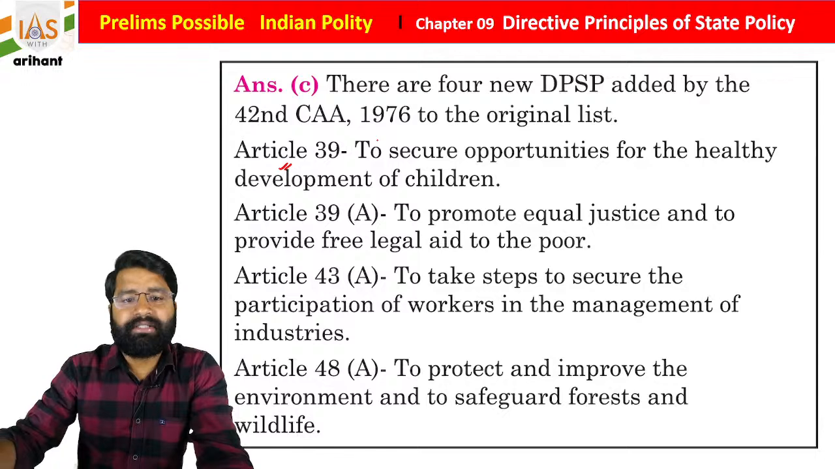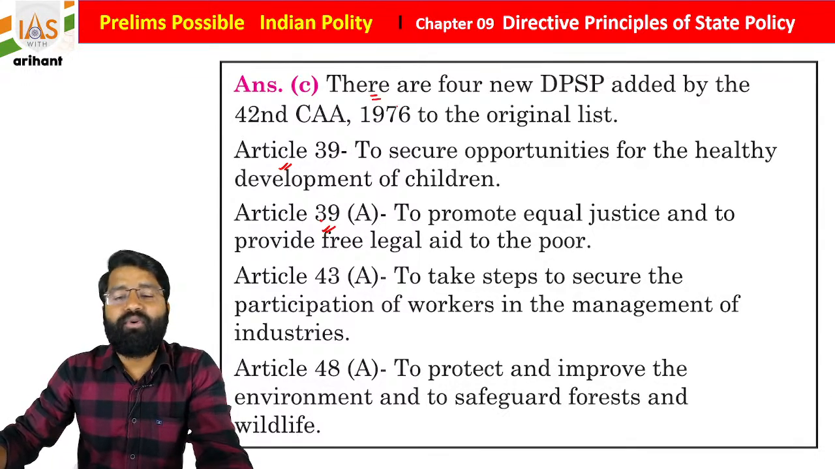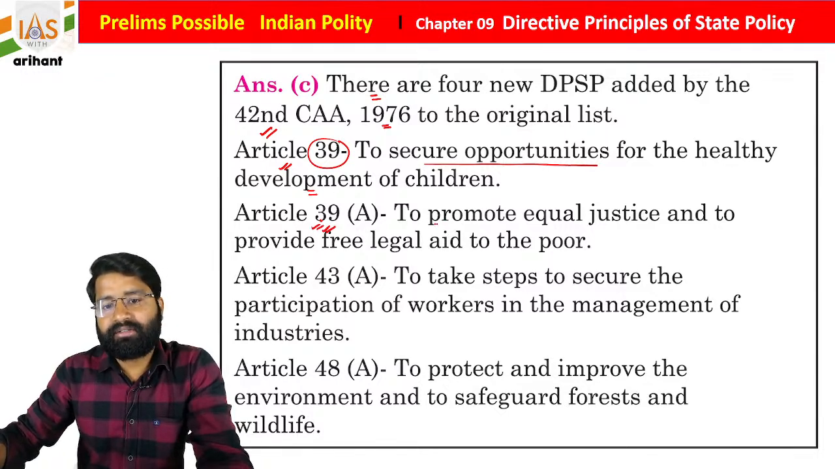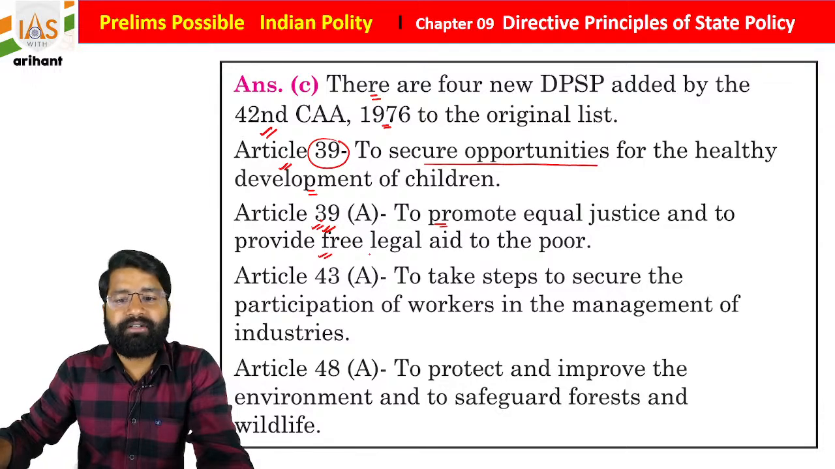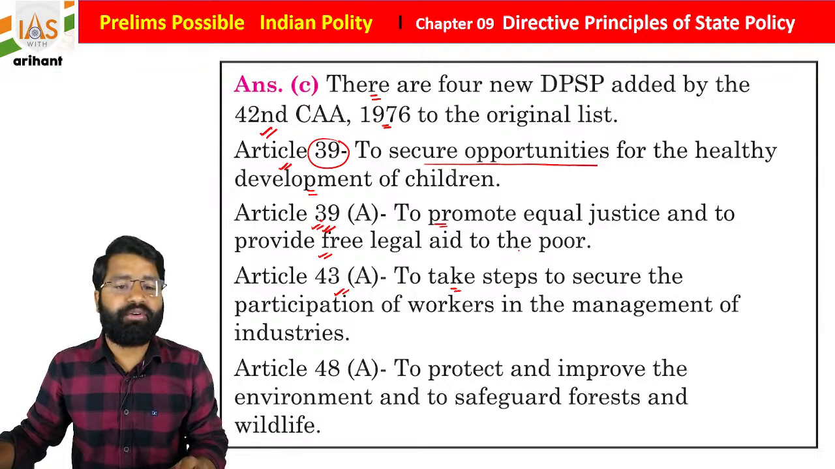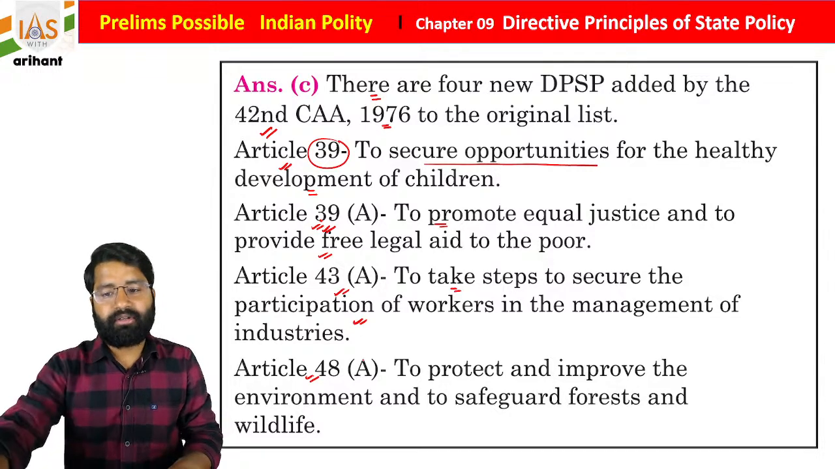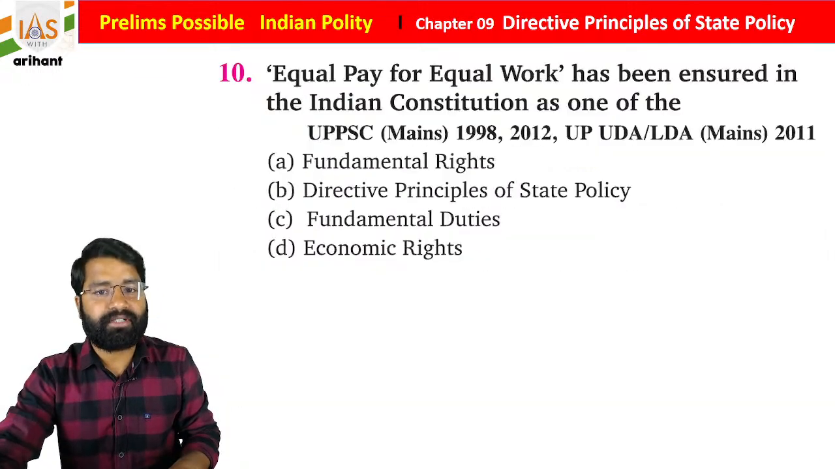We already discussed Article 39 clause A. There were 4 new DPSPs added by the 42nd Constitutional Amendment Act in 1976. Article 39 to secure opportunities for the healthy development of children and youth. Article 39 clause A to promote equal justice and free legal aid to the poor. Article 43 clause A to secure the participation of workers in the management. And Article 48 clause A to improve the environment and safeguard forests and wildlife.